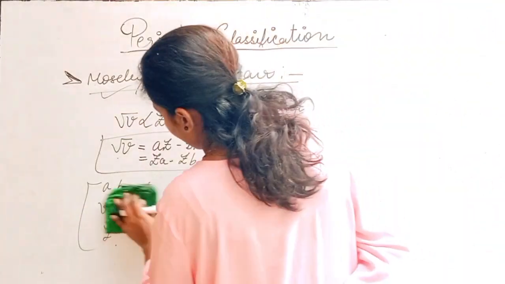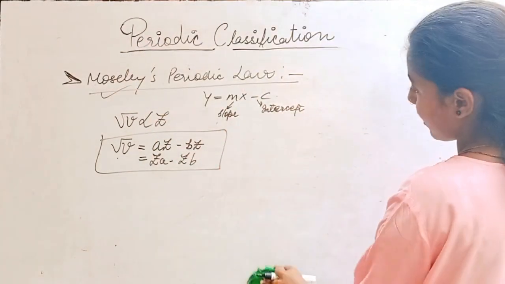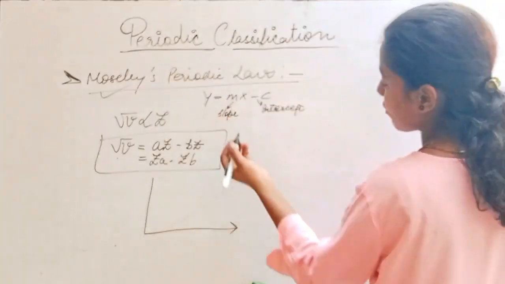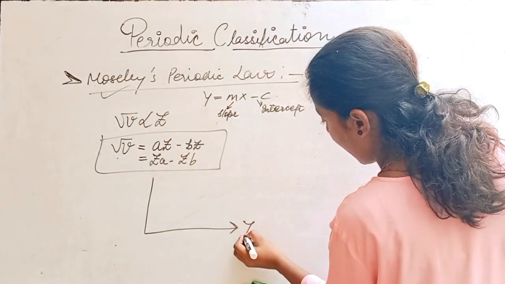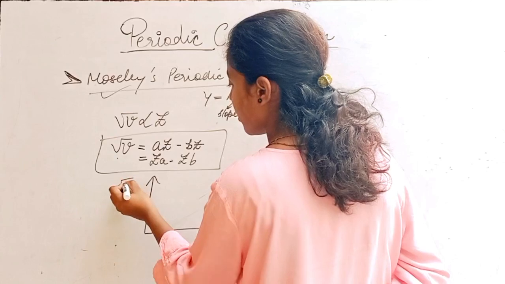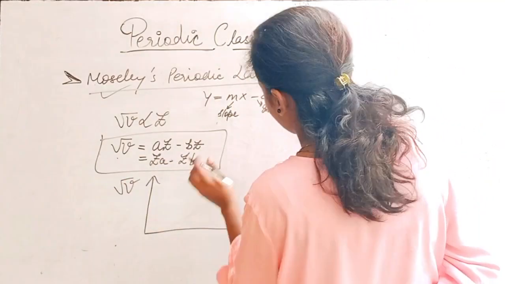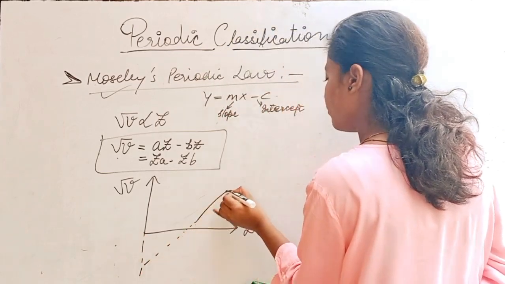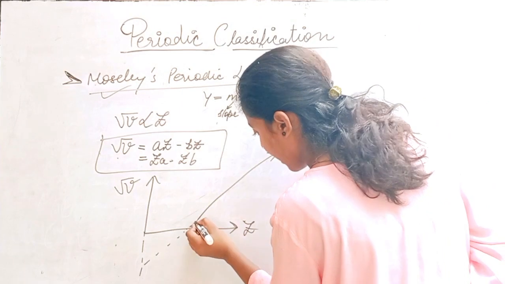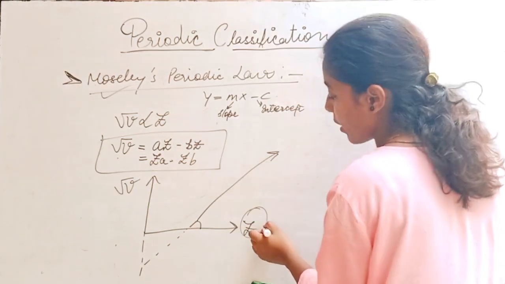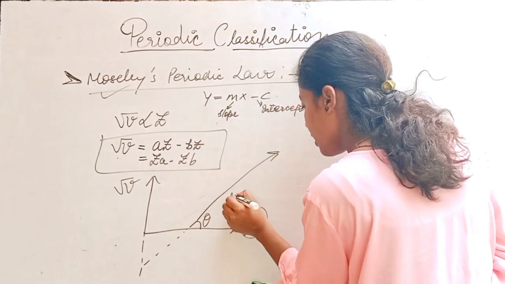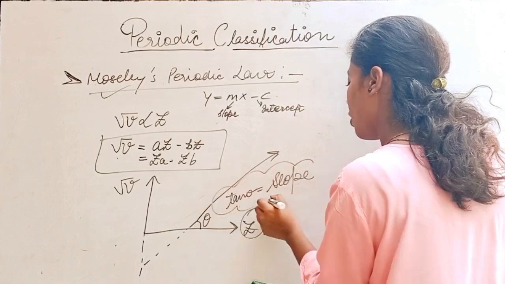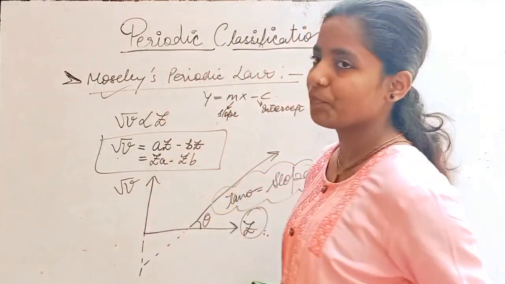The x-axis is Z, the y-axis is the square root of frequency, and the line makes an angle theta with the x-axis. Tan theta is equal to the slope. So this was explained well by Moseley's periodic law.